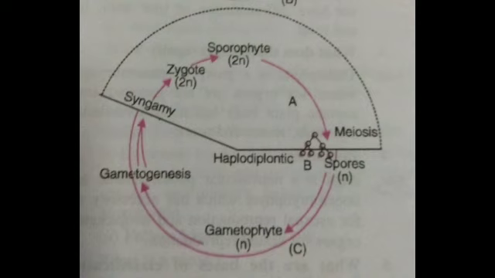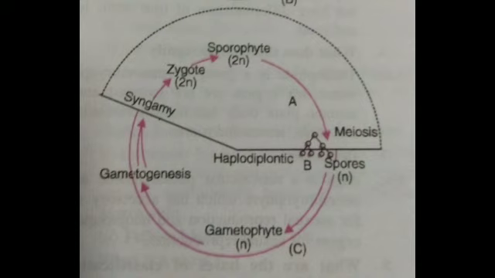Now last is haplodiplontic. Haplodiplontic means in this phase the dominant photosynthetic independent haploid gametophyte alternates with the sporophyte. Okay, means both alternate.